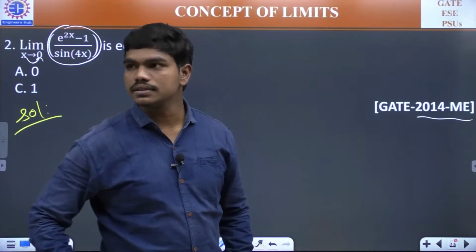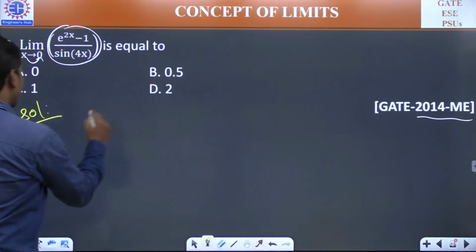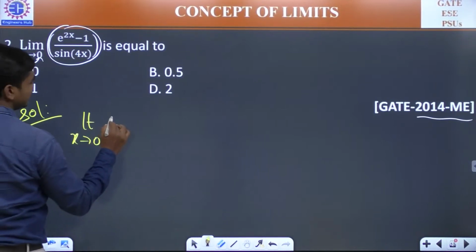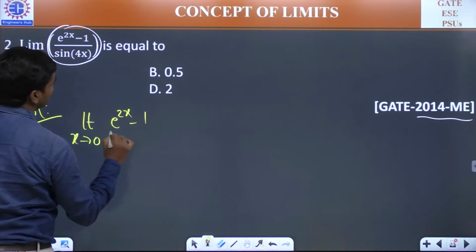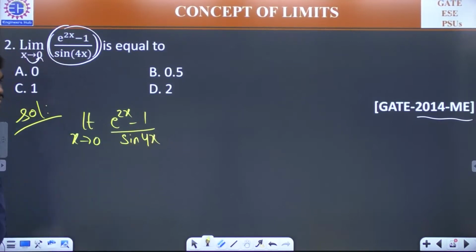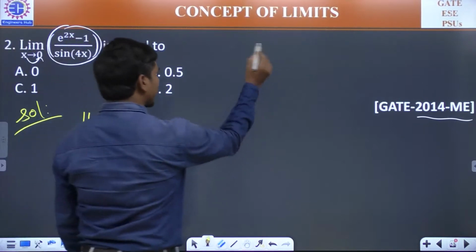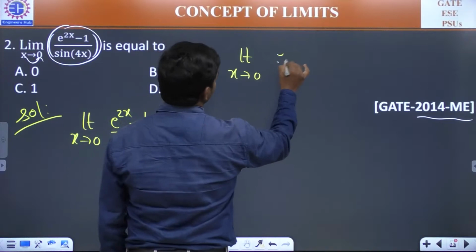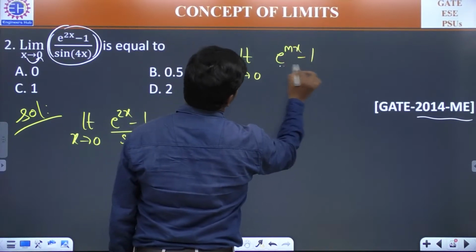So see here, I'm going to solve this: limit x tends to 0, (e power 2x minus 1) divided by sine 4x. I'll ask you one thing, try to tell me the answer: limit x tends to 0, (e power mx minus 1) divided by x.